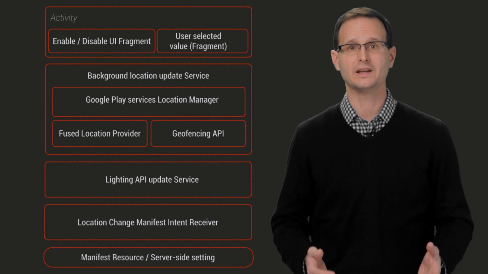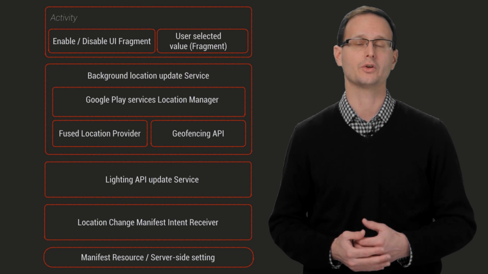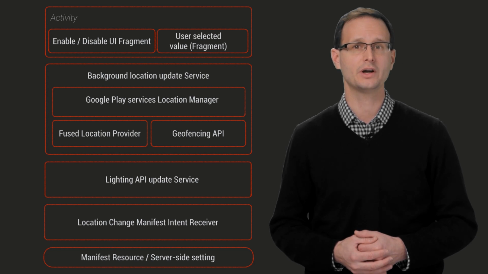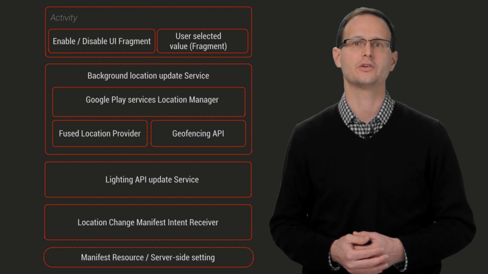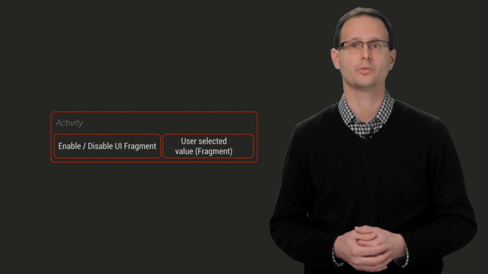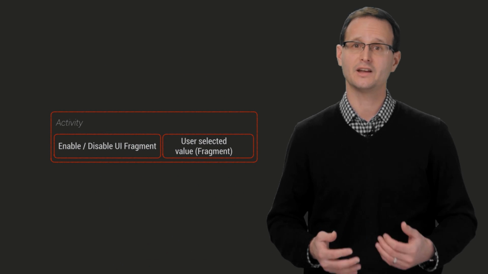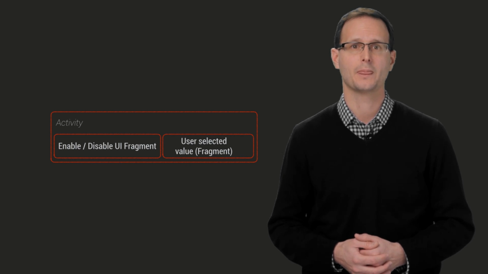The only thing that should be in the activity is the UI. Anything else, like requesting and receiving location updates or making internet API calls, needs to be moved elsewhere. So a better architecture is to have an activity for the UI combined with services to provide tasks when the UI isn't visible, and an intent receiver to react to context changes even if the app isn't running.